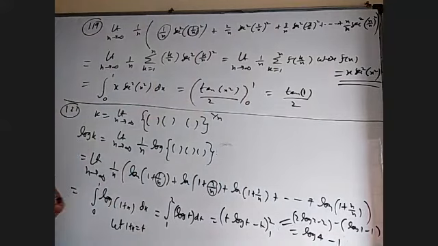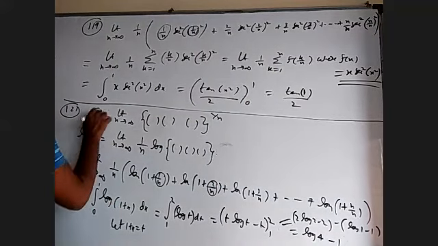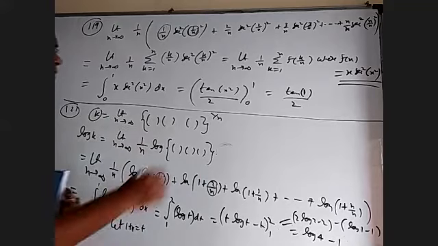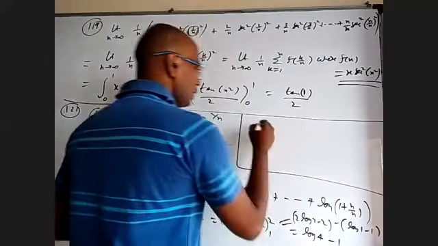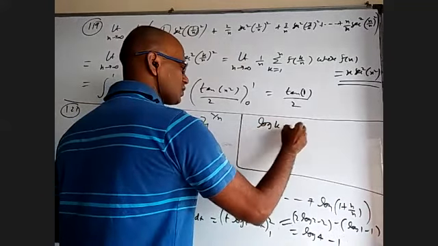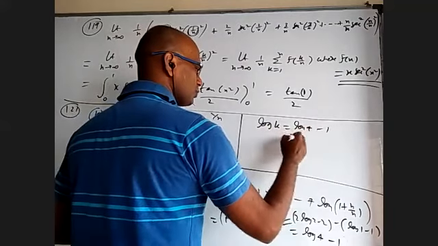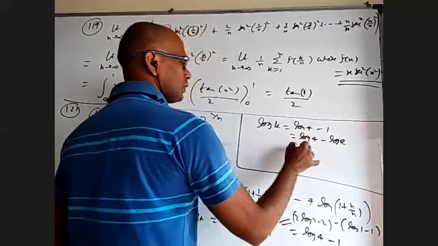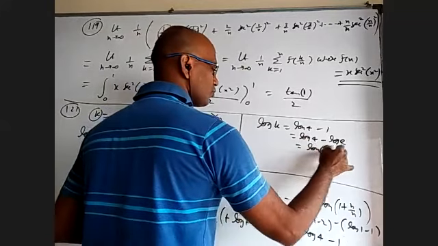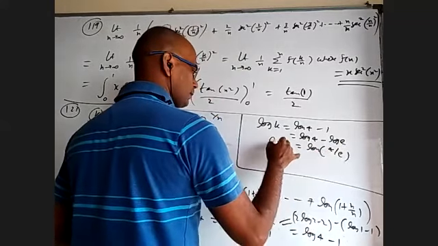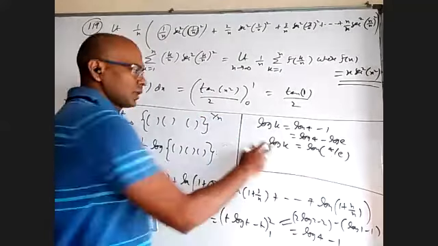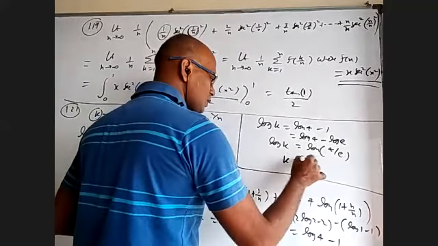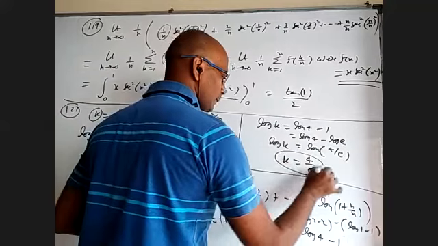But this is not the answer because this is not the k that we want in the question. This is log of the required answer. So I have to simplify further. I got log k is equal to log 4 minus 1. Log 4, and 1 is log e, so that is log of 4 by e. Log k equal to log 4 by e means k is equal to 4 by e.